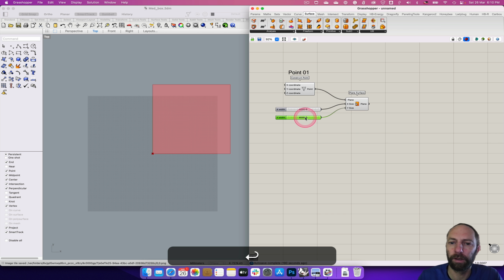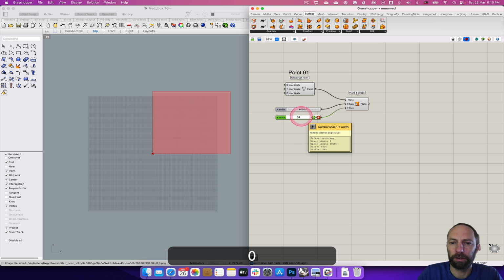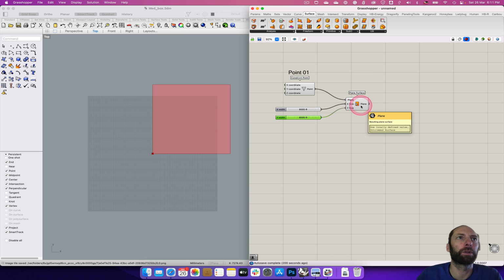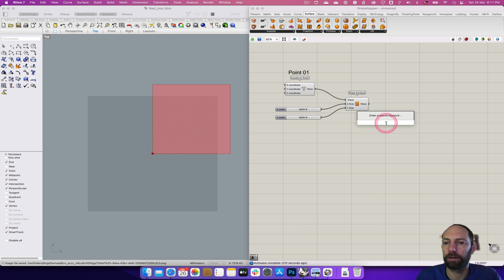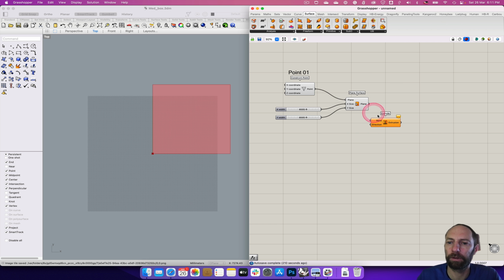So we've got those. So now if we adjust that, you can see the Y, which is the up, and then we can just come in here and type 6,000, get back. So we've got that, and now we want to extrude that. So let's go extrude, so this one here, the second one, and then we can use that as a base, and then we need a direction.